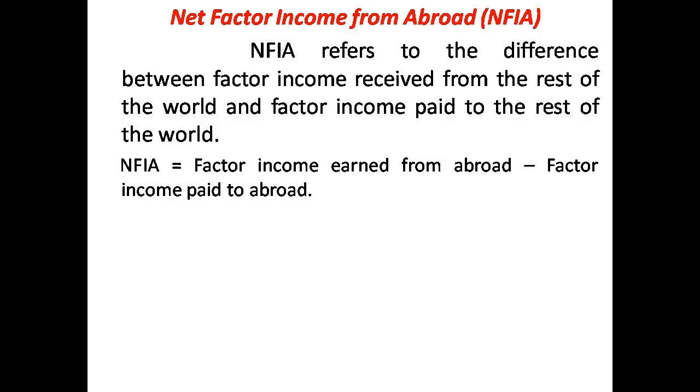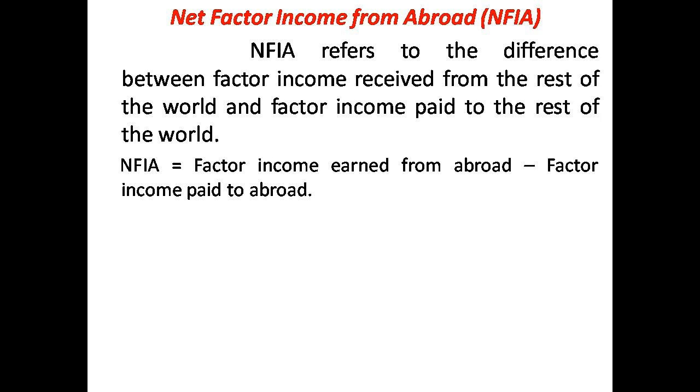Next important term is NFIA, net factor income from abroad. See, NFIA refers to the difference between factor income received from the rest of the world and factor income paid to the rest of the world. In the modern day world, economies are closely connected with each other.